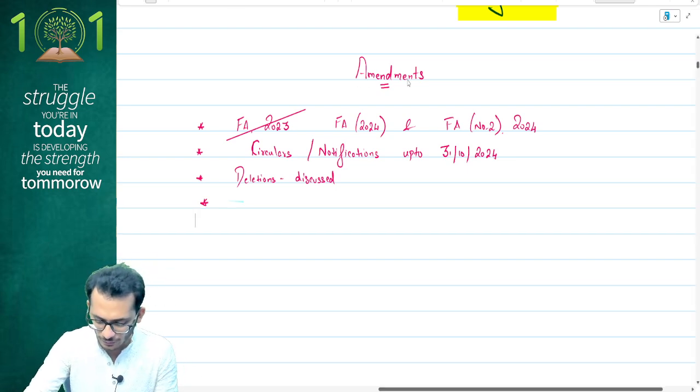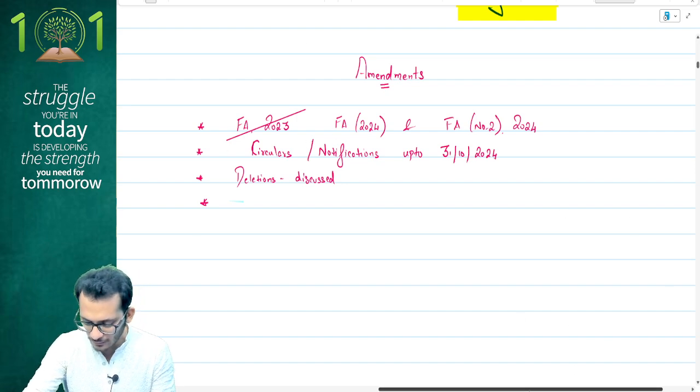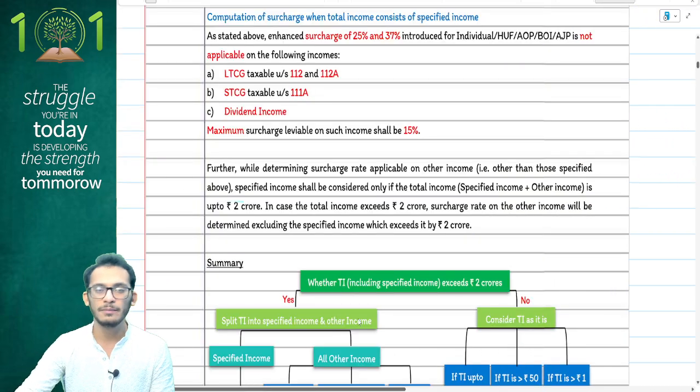The first thing which you need to know is all the chapters which are going to have amendments. So I'm going to start in the first sequence. The first chapter in my book will be Basics of Income Tax.